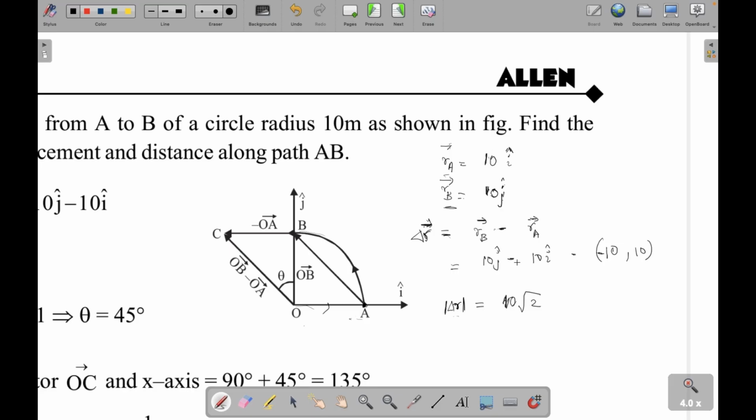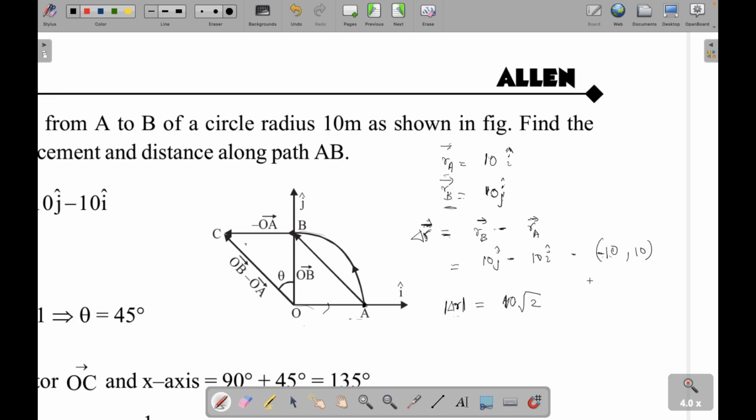So see, when y is equal to x, tan 45 is 1. I mean, tan theta is 1, right? So theta must be 45. But here you should look at this point, minus 10 comma 10. What quadrant is it lying in? First, second, third, or fourth? Second. Yeah, so it will lie here.